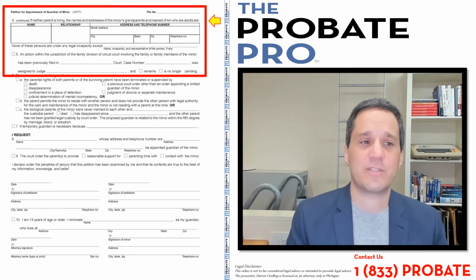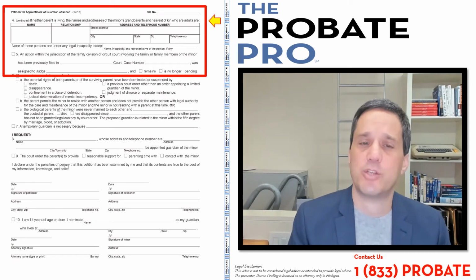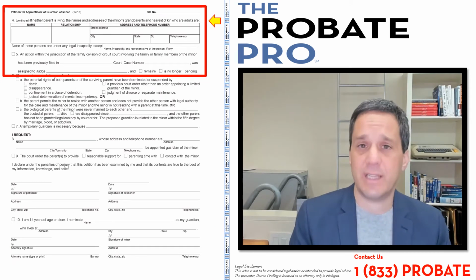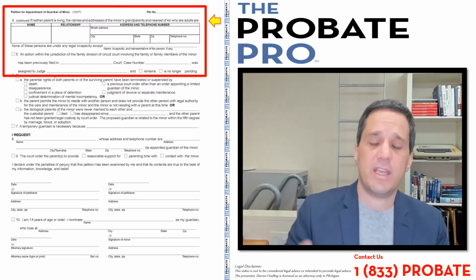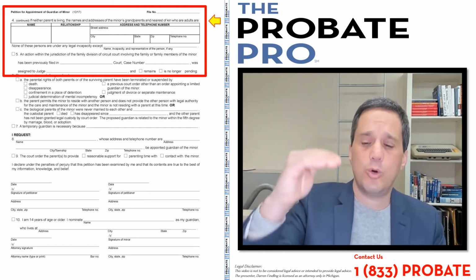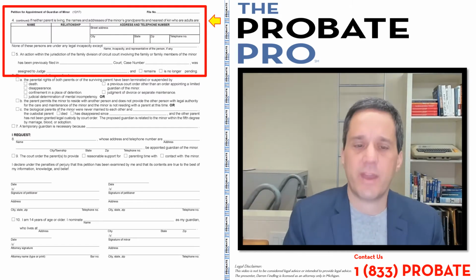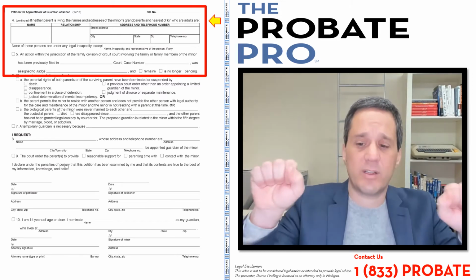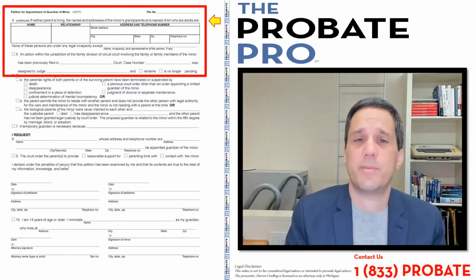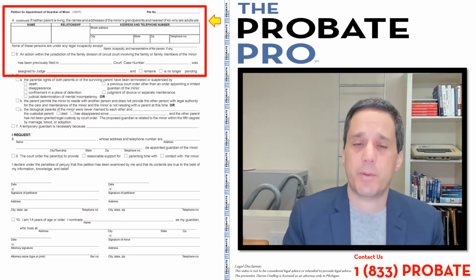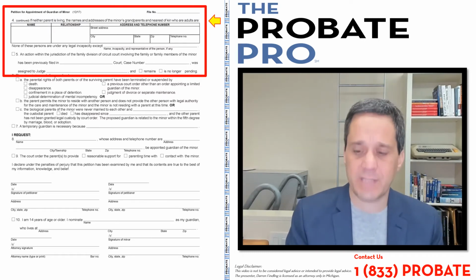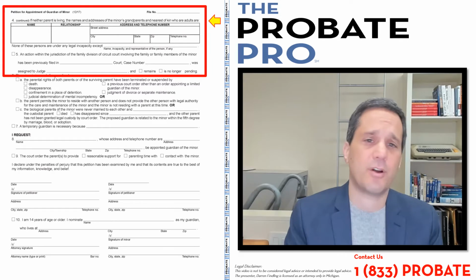The back side of this form gives some additional information. If neither parent is living, then there is a rule about who are the other persons that are entitled to notice. So if both parents are deceased, then some additional names may be reflected there. If any of those people are under a legal disability, they use the term legal incapacity, you'd reflect that there. So for example, if one of them is a minor, if they're under guardianship, etc.